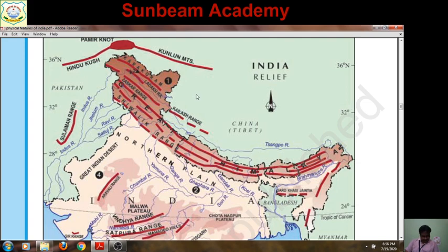After that, the Shivaliks. From north to south, the Himalaya is divided into three parts. The northernmost part is known as the Great Himalaya or Himadri. This is the Lesser Himalaya or Himachal, and the outermost range, here you can see, is known as Shivalik. It is the outermost range towards the south. After that, the northern plains start. So you have to locate Shivalik in this way. Clear?